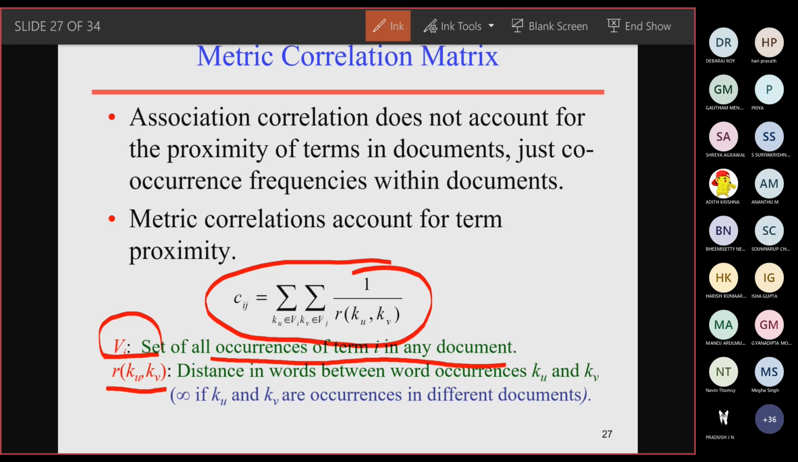We are not only finding the frequency of the term in the document. In addition, we are going to identify the distance between the words. So how to compute the distance? You can use any distance function. You can make use of the Jaccard coefficient, or you can use the very famous cosine similarity between the documents. So you can make use of the distance.